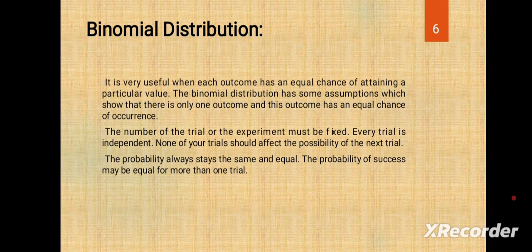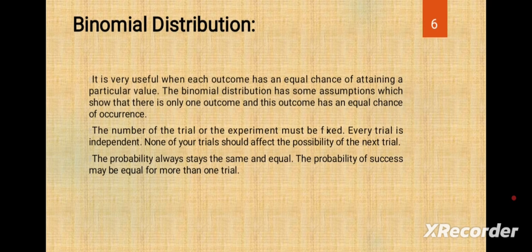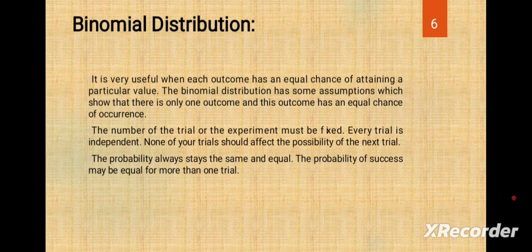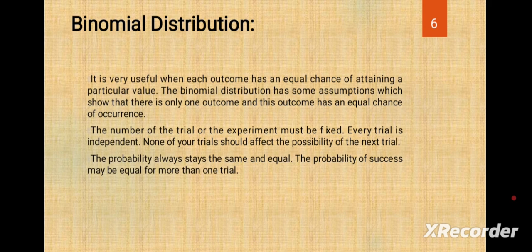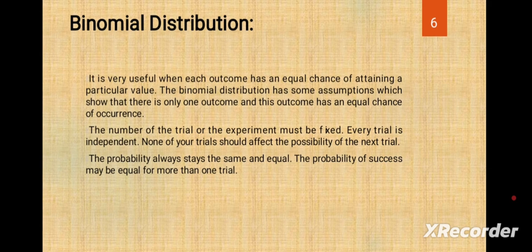Once again, we have discussed this. For example, we take one coin. That coin is tossed. We expect head. If head is there, that is success. If tail is there, that is failure. If we toss the coin and head comes, we have success. Then the next, second time, the coin is tossed and it is tail.